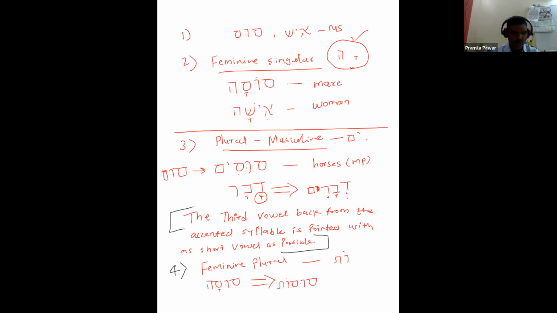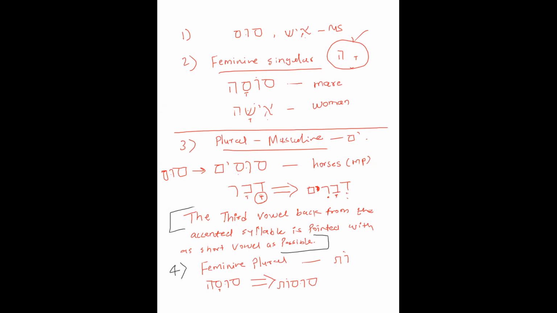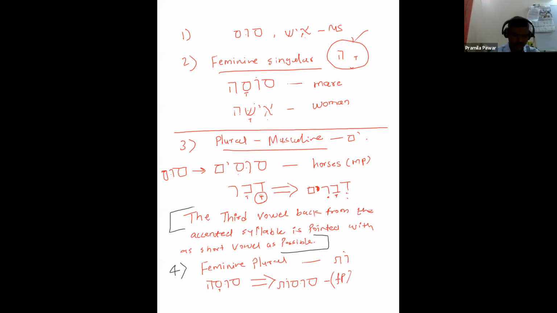Everybody say susot. Susot. So when we attach the oth ending to the feminine singular noun, it will become a feminine plural noun.